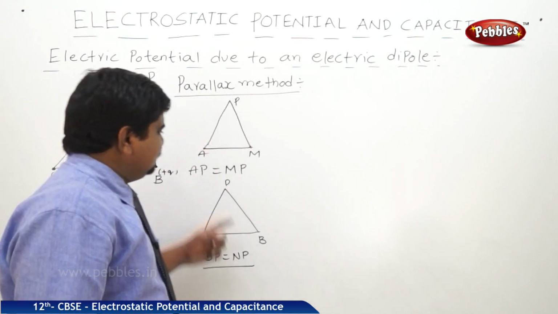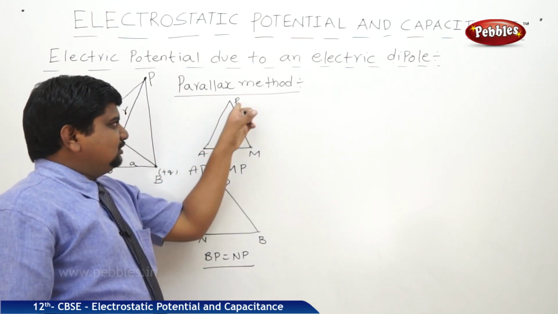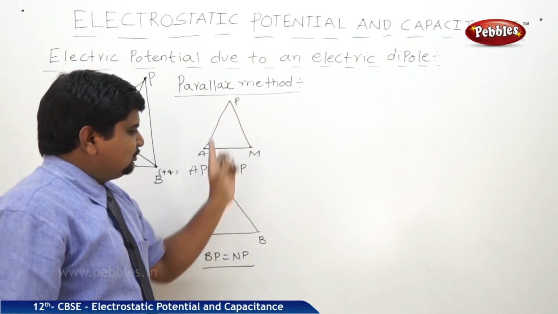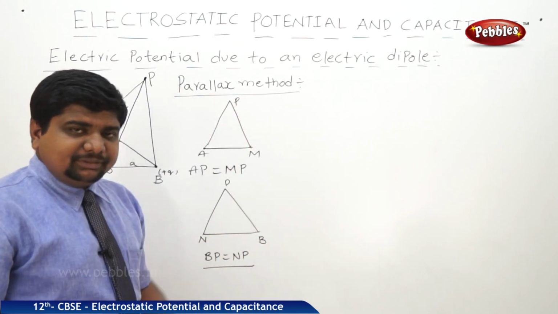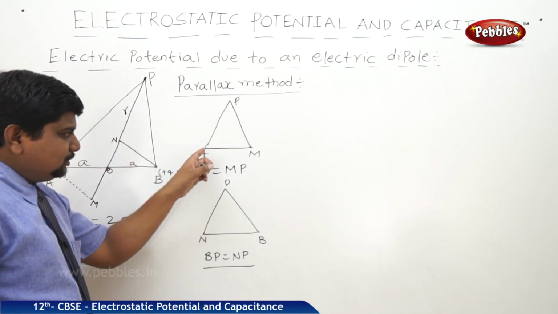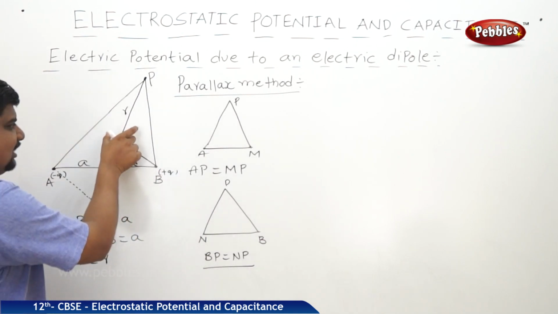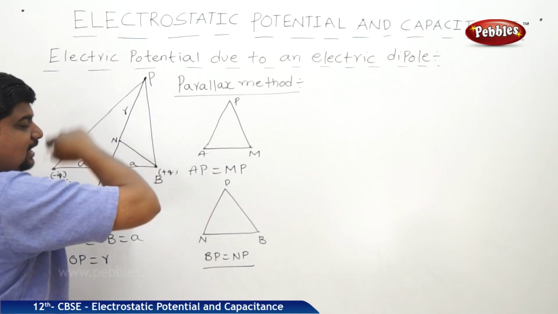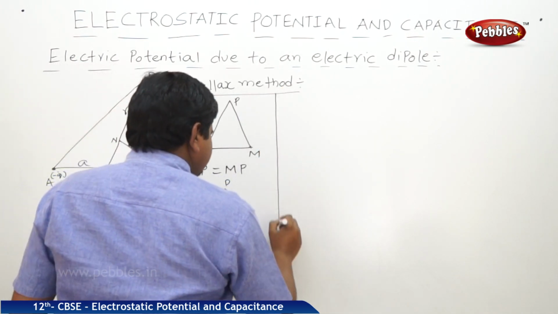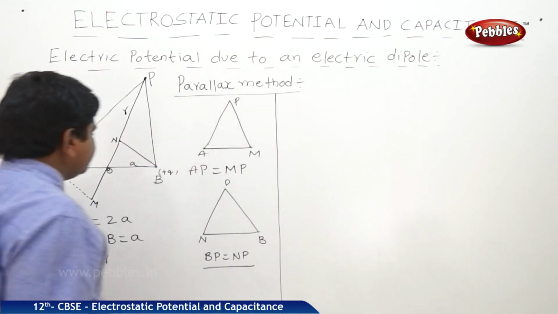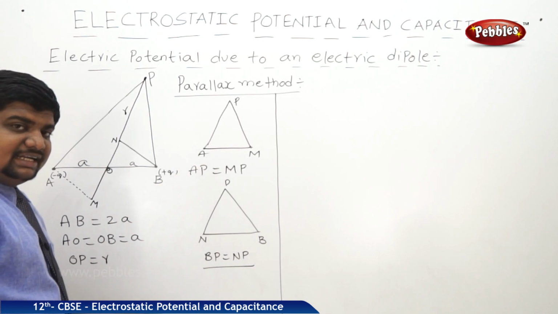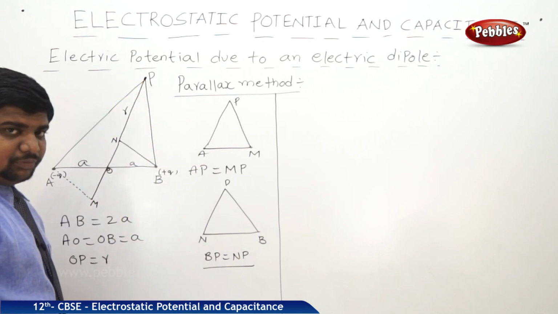In this case, the distance from this point, AP, and the distance from the point on the right side to P are the same. AP is equal to MP and BP is equal to NP. And now we are going to use these rules to calculate the electric field intensity and electric potential at this point. Now see the calculations. V at minus Q, V at plus Q. After that, the addition of these two potentials with respect to the common point P.